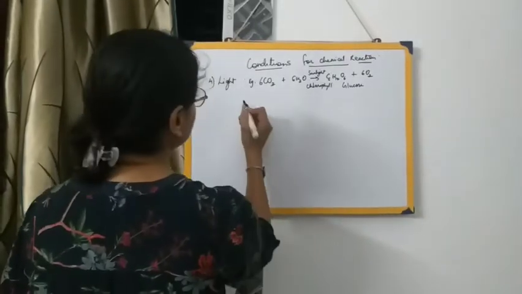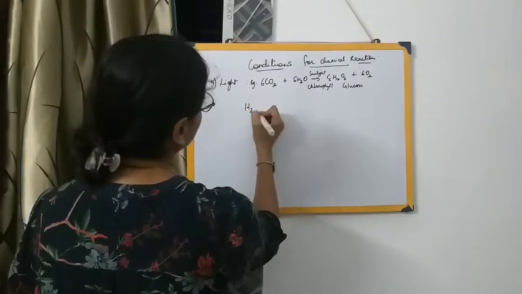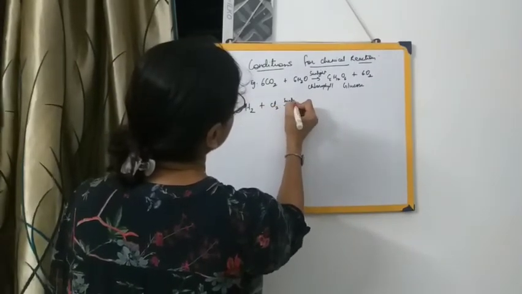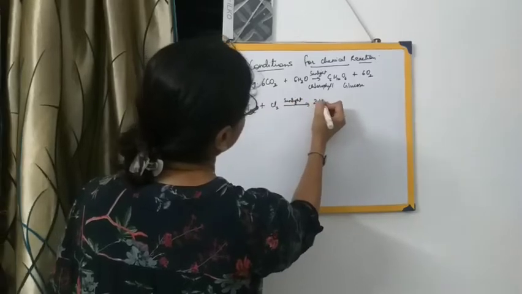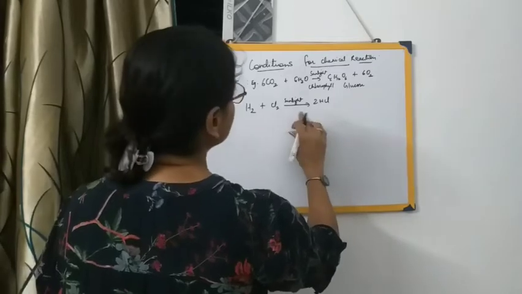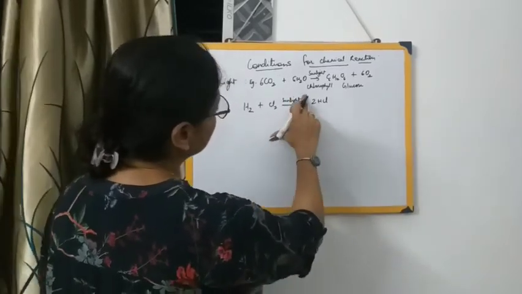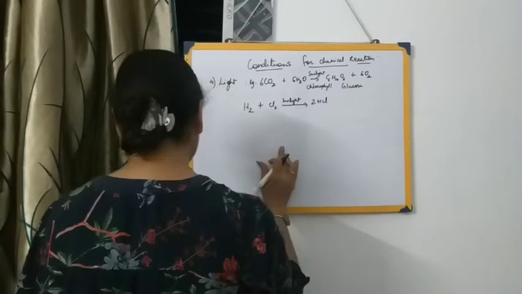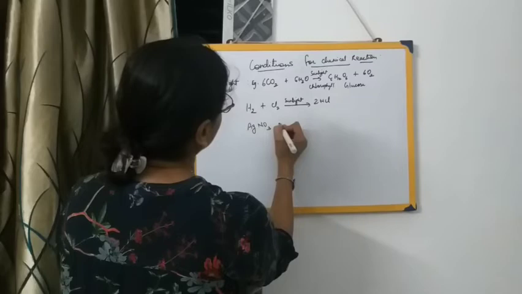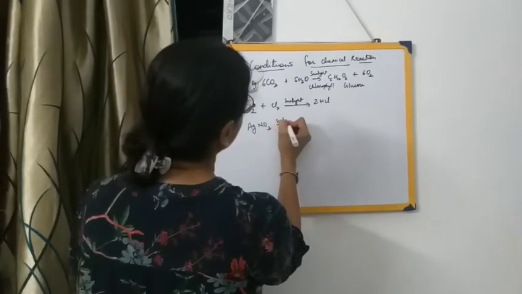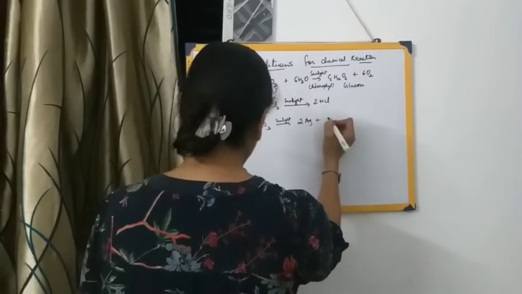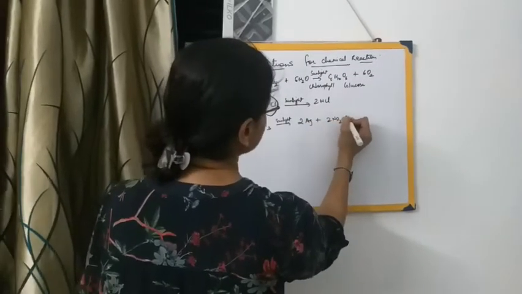Next, one more example that I gave you some time back also: hydrogen and chlorine react in the presence of sunlight to form hydrochloric acid. Then similarly, AgNO3 in the presence of sunlight decomposes to form 2Ag plus 2NO2 plus O2.